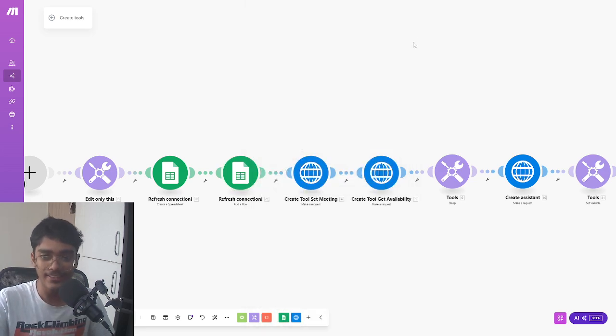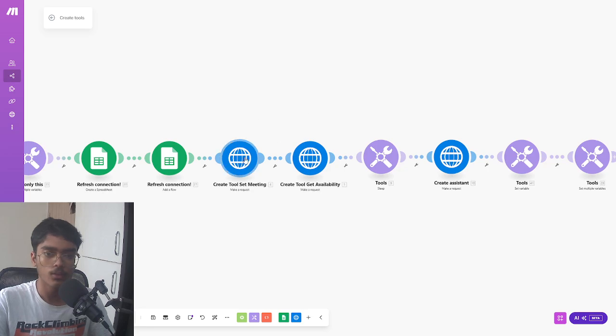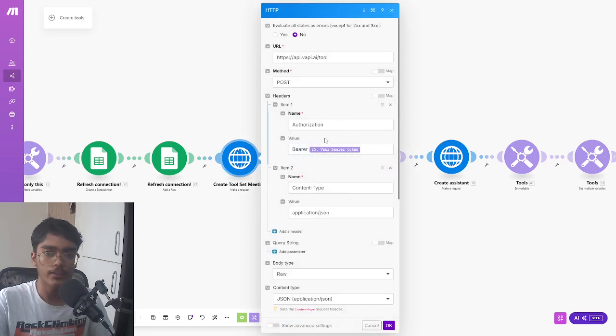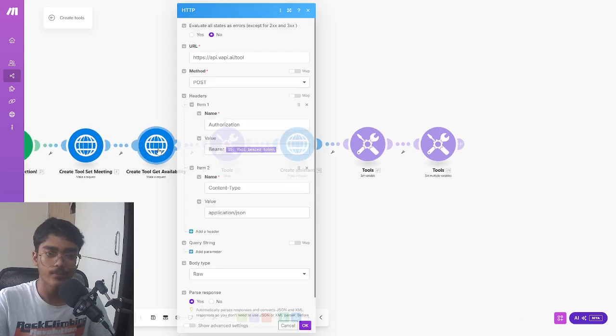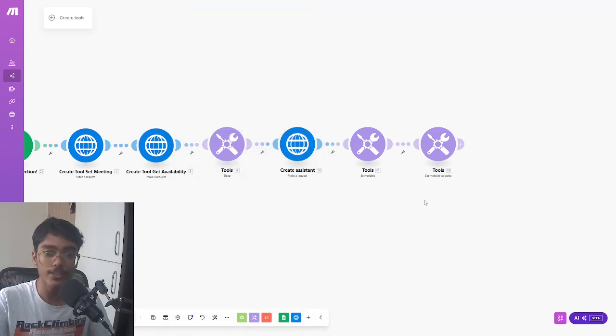Then we have create tool set meeting. It's your VAPI bearer token again. I just don't want to expose this, because it would be a pain later on. You have create tool get available. It's again the VAPI bearer token, so there's nothing you need to change here. In the end, you'll get a bubble here.